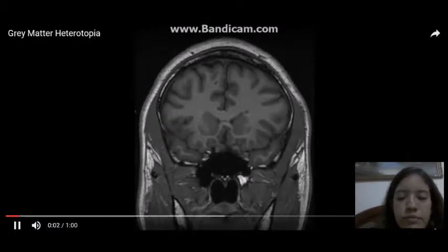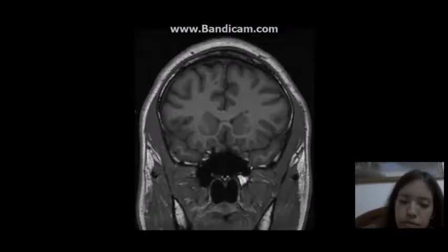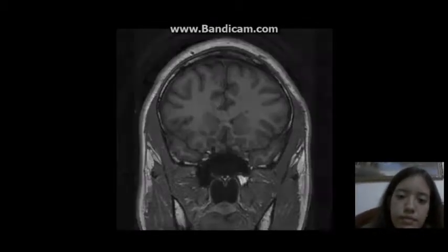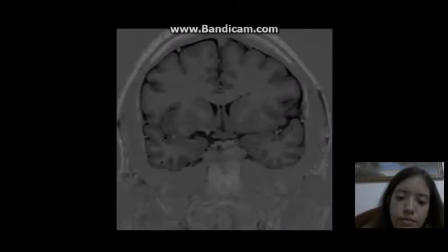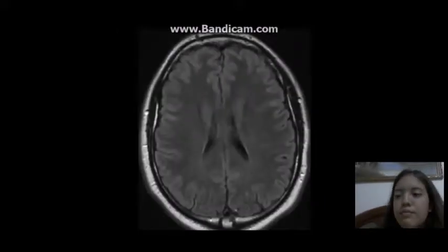33-year-old male with a history of recurrent seizures. The coronal T1 and inversion recovery sequences demonstrate an ovoid focus within the periventricular white matter of the left frontal horn, which is hypointense to surrounding white matter but isointense to cortical gray matter. The nodule is also isointense to the cortical gray matter on the subsequent FLAIR and T2 weighted images. The findings are compatible with cortical gray matter heterotopia.